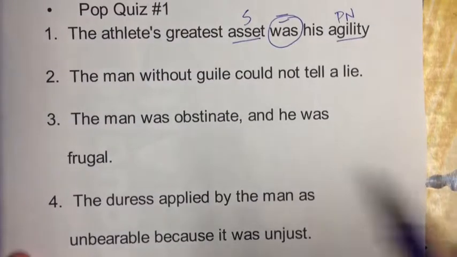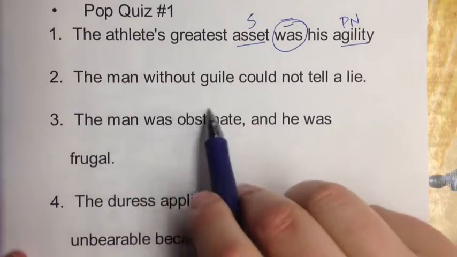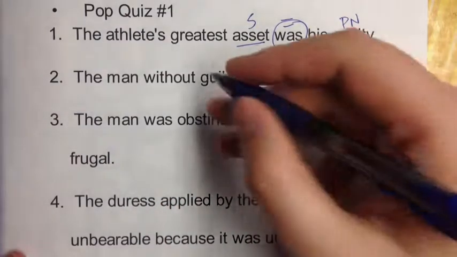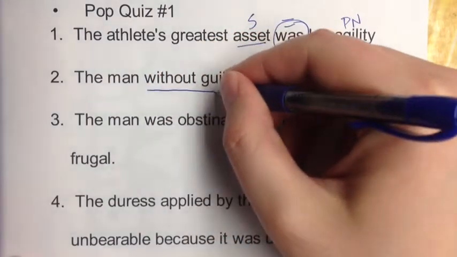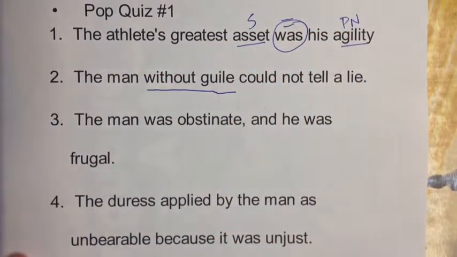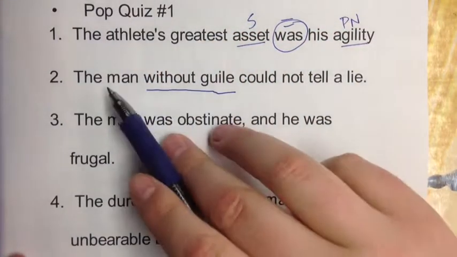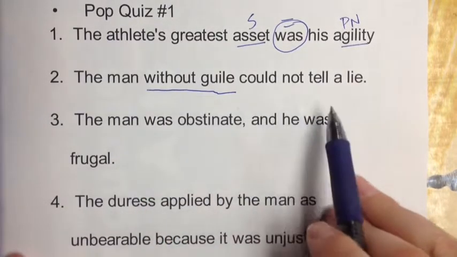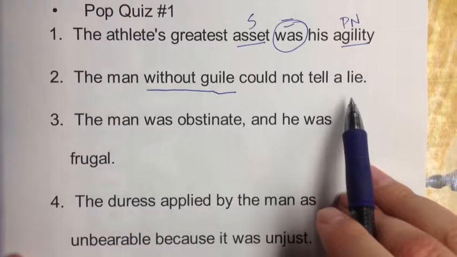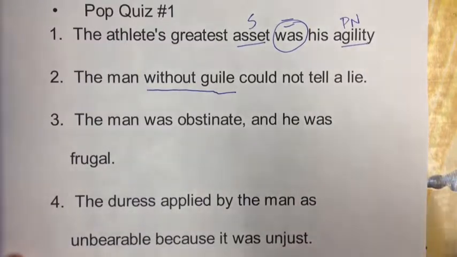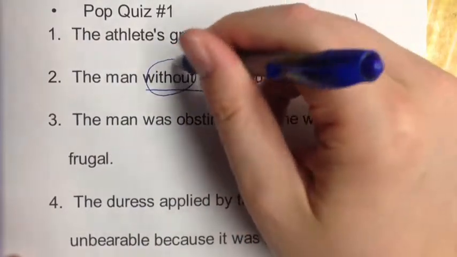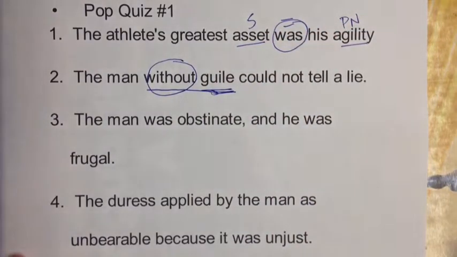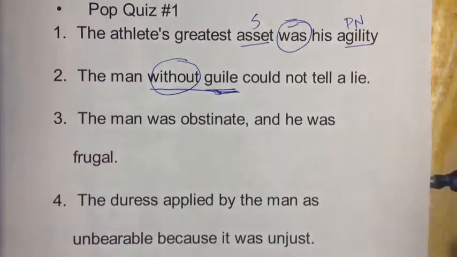So here's number 2. The man without guile could not tell a lie. Here is our prepositional phrase, without guile, and these words tell us which man we're talking about, and he doesn't have any sneakiness, so that's why he can't tell a lie. And we're supposed to circle the preposition without and underline the word guile. So there it is. Number 3.